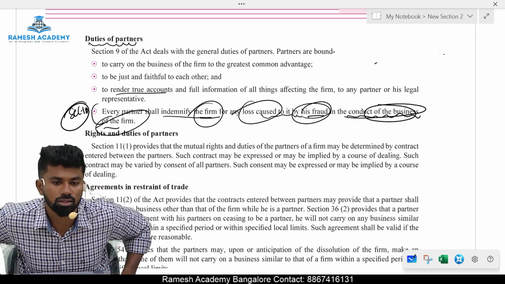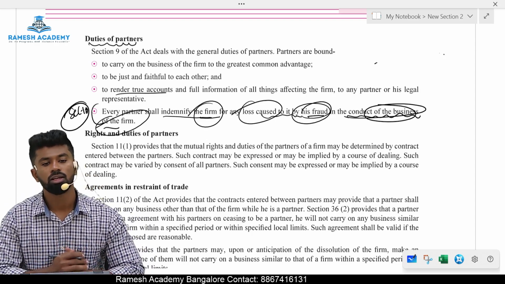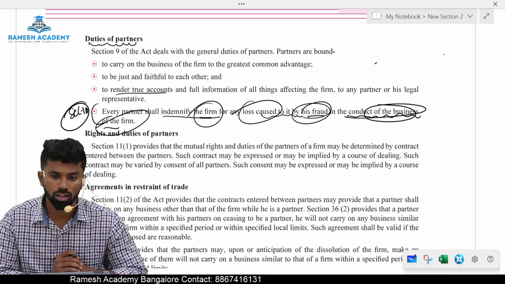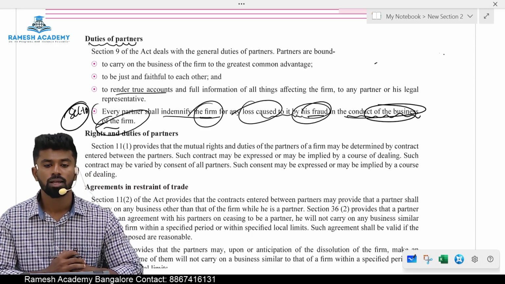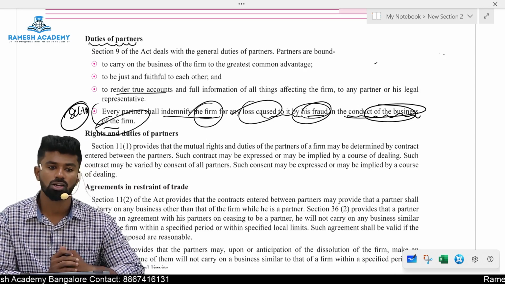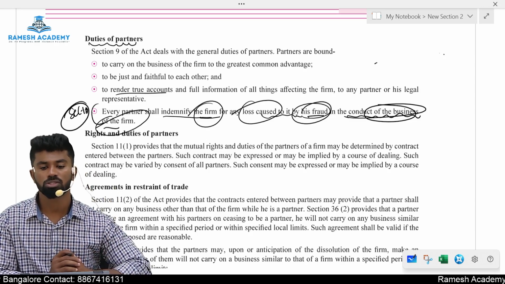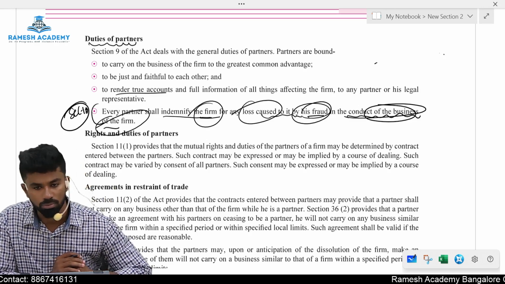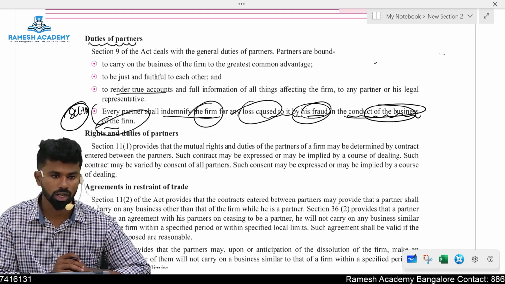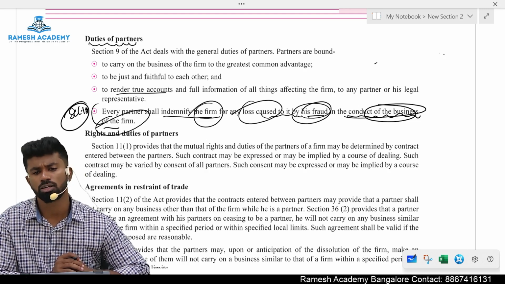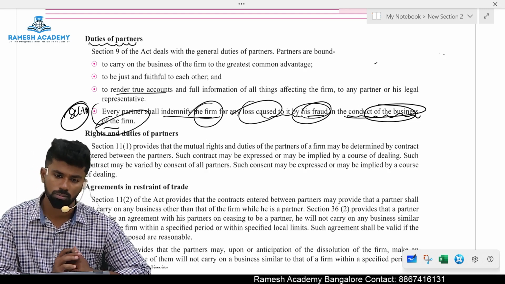So while carrying on the partnership business, if a partner commits any fraud, and because of that fraud there is a loss to the partnership firm, who shall compensate? The partner shall compensate. Okay, so these are the duties of the partners under the Partnership Act.